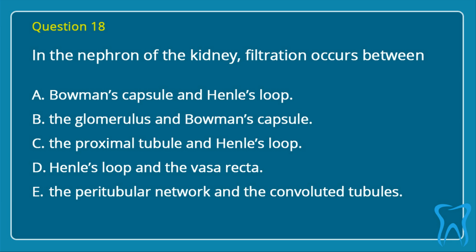Question 18. In the nephron of the kidney, filtration occurs between: A. Bowman's capsule and Henle's loop. B. The glomerulus and Bowman's capsule. C. The proximal tubule and Henle's loop. D. Henle's loop and the vasa recta. E. The peritubular network and the convoluted tubules. Correct answer is B. The glomerulus and Bowman's capsule.